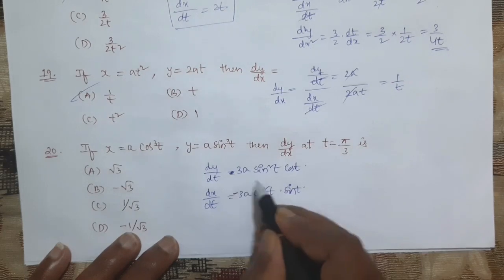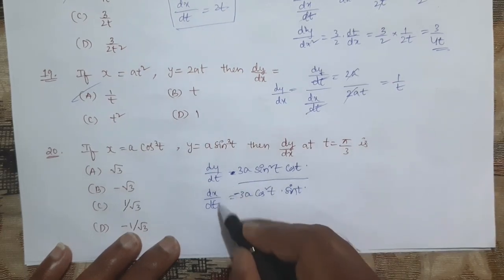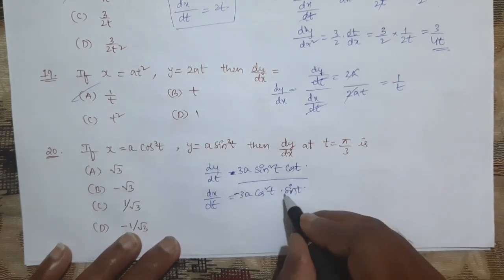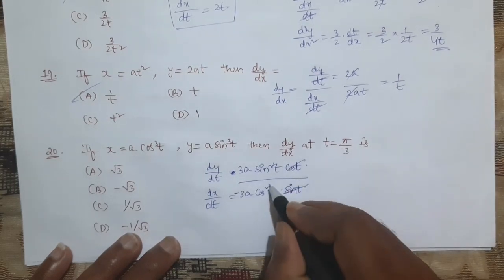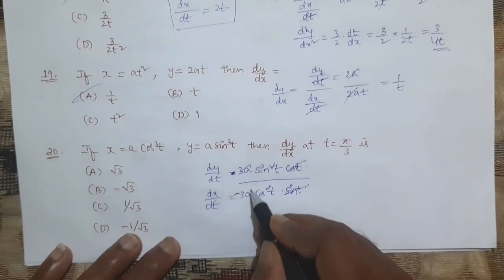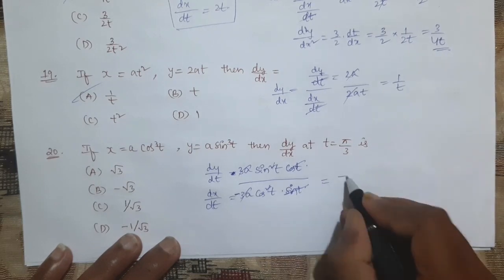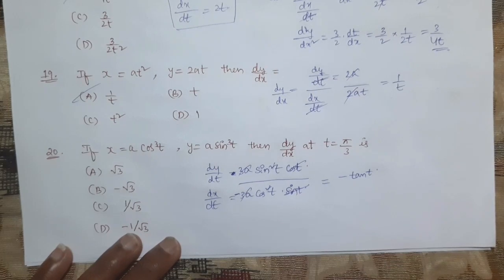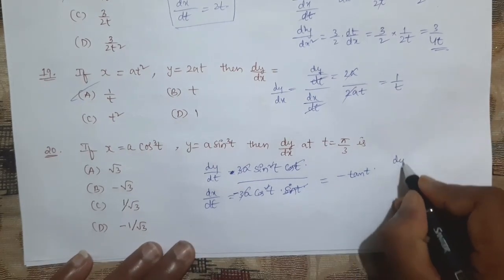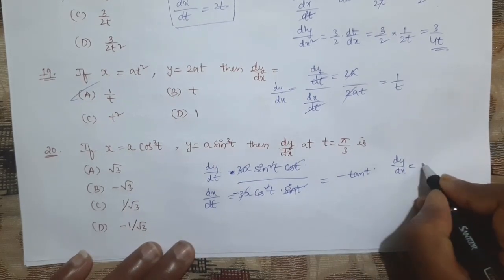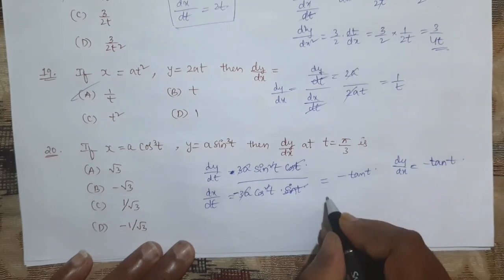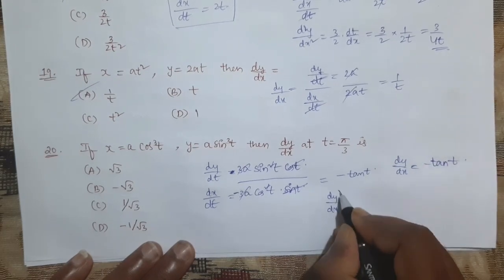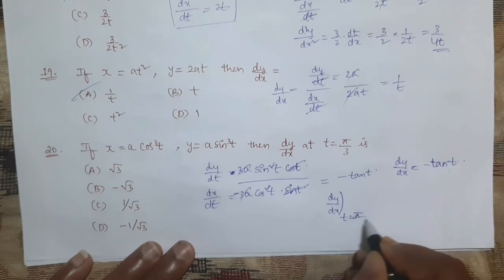To save time, I will do directly dy by dt divided by dx by dt. Here sin t squared cancels, cos t squared cancels, 3a and 3a also cancel. What we get is minus sin t by cos t, which is minus tan t. So here dy by dx is equal to minus tan t. But they are asking dy by dx at t equal to pi by 3.